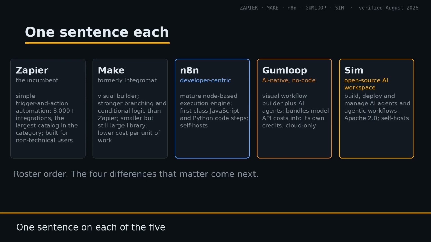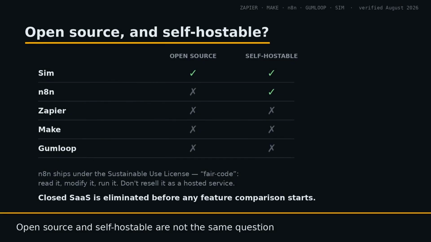n8n is a developer-centric workflow automation platform with a mature node-based execution engine and first-class JavaScript and Python code steps. Self-hosts. Gumloop is an AI-native no-code automation platform combining a visual workflow builder with AI agents. It bundles model API costs into its own credit system. It's cloud-only. Sim is an open-source AI workspace for building, deploying, and managing AI agents and agentic workflows, licensed Apache 2.0. Self-hosts.